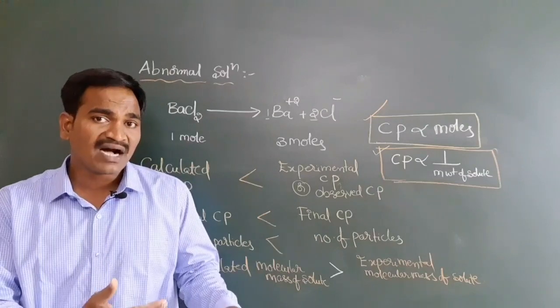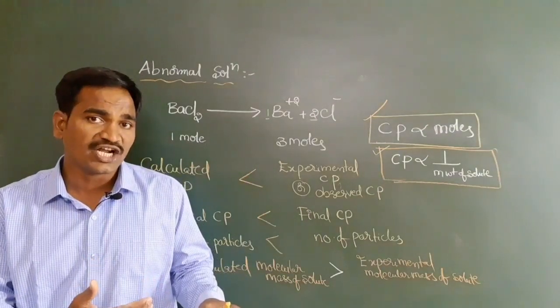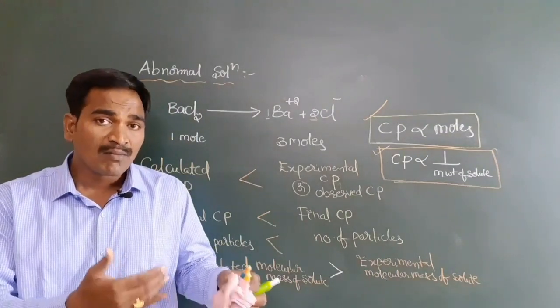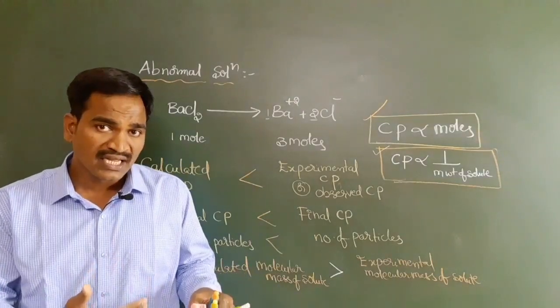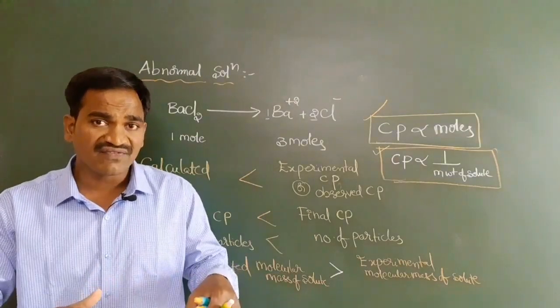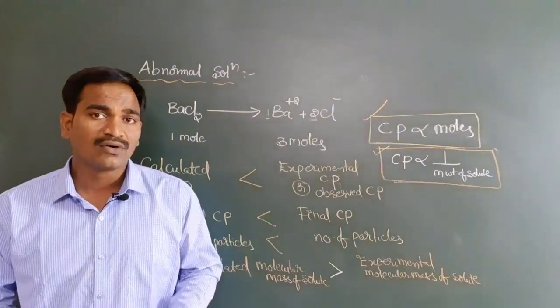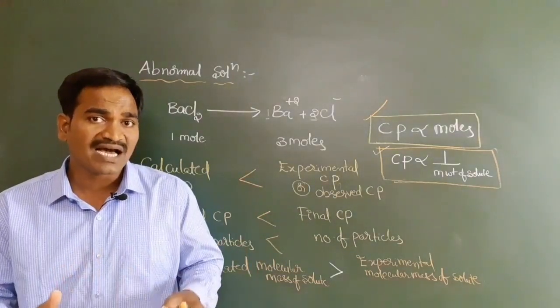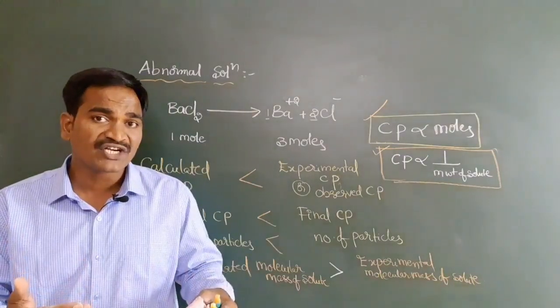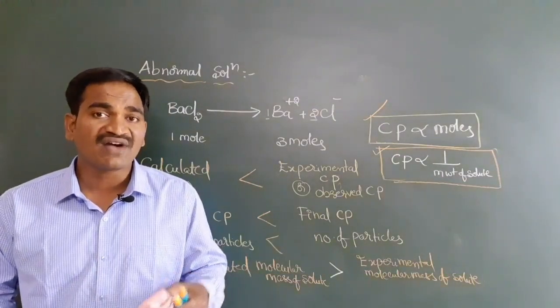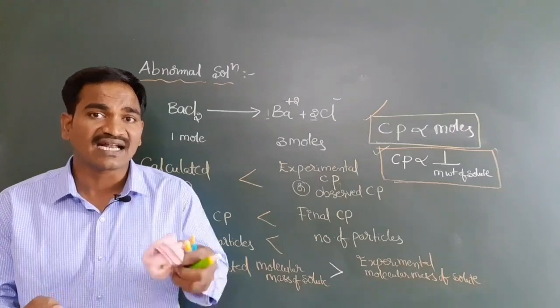The abnormality which we have noticed in the colligative properties and molar mass of solutes can be rectified or nullified. Van't Hoff introduced one factor, and that factor is called Van't Hoff factor I.